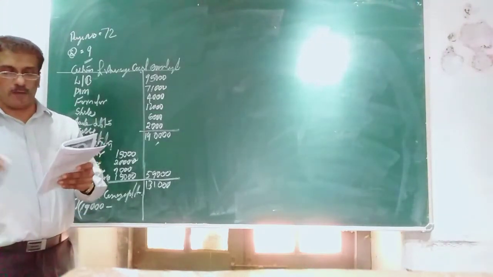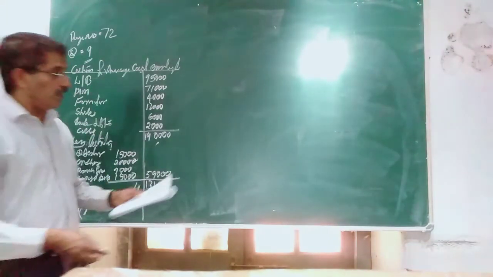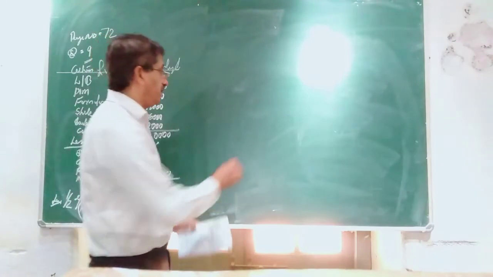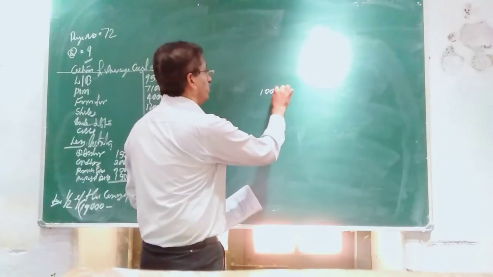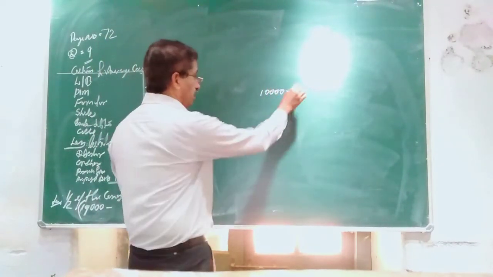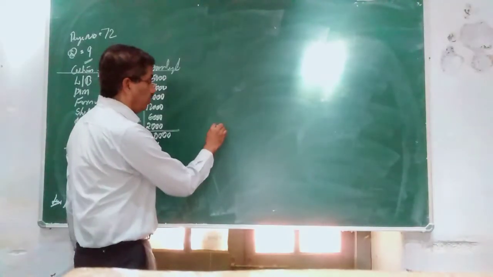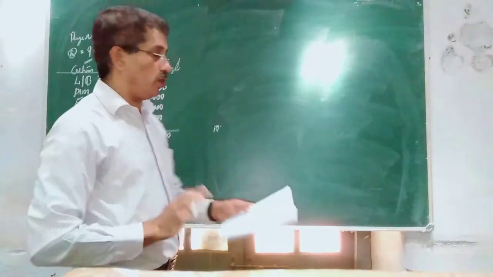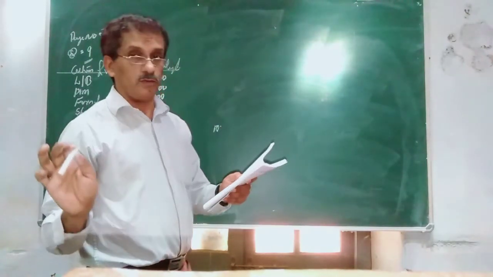In this particular problem, interest on investment is given. In the balance sheet, 5% government bond 10,000 is clearly mentioned, which is given to find out the interest.